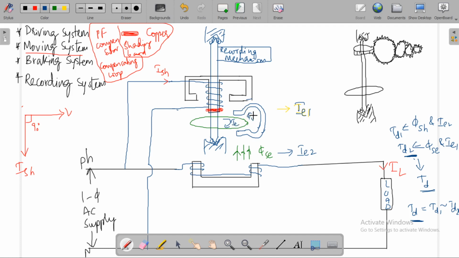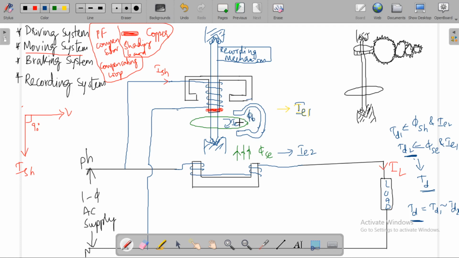Due to the interaction of these two fluxes, that is the flux produced by this eddy current and the flux produced by this permanent magnet, this disk experiences torque called braking torque. So the speed of the disk can be controlled because of this permanent magnet. Let phi b be the flux produced by this permanent magnet.